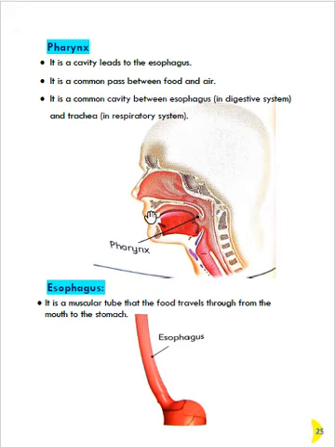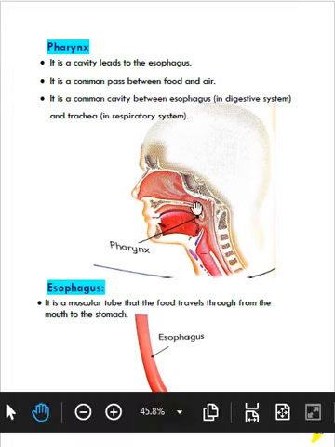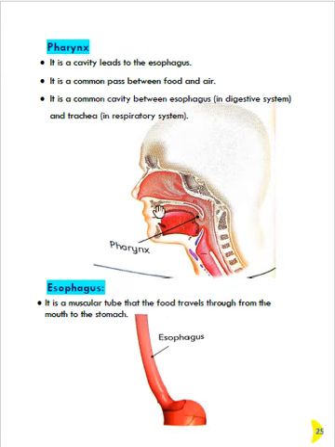So the food enters your mouth, then goes to the pharynx, then to the esophagus. The first part here is the mouth, the second is the pharynx, the third is the esophagus.